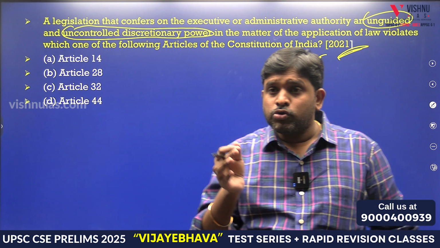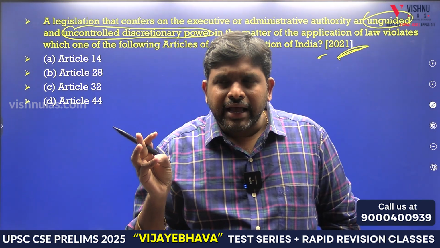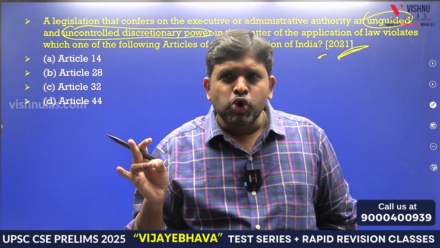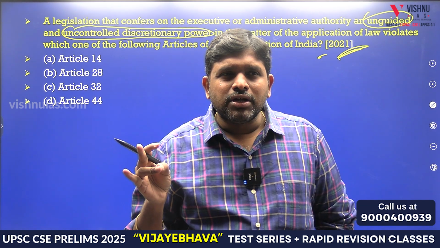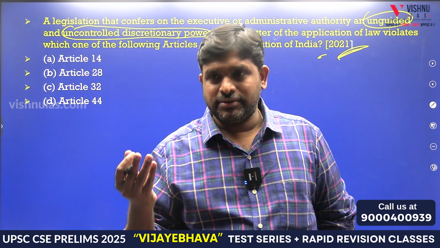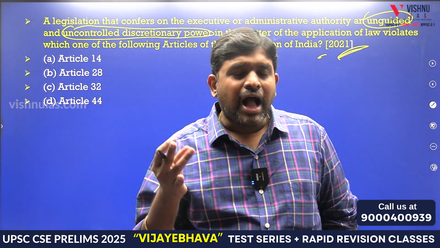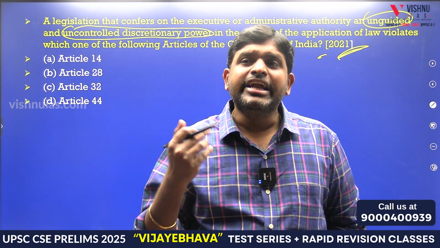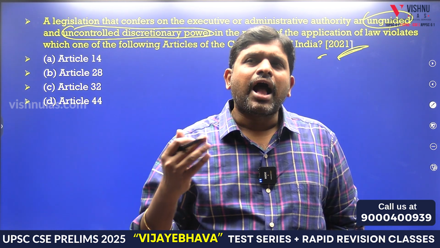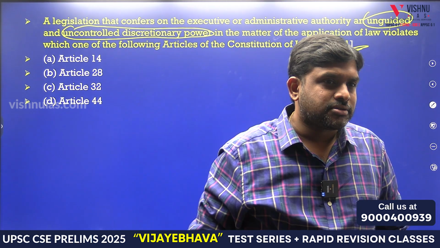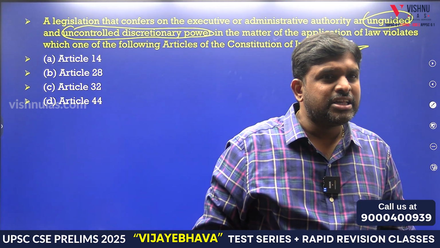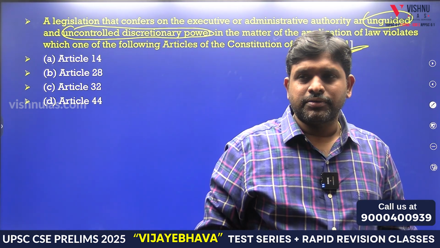Few times we have to understand the words also. Unguided, uncontrolled will lead to what? Unguided, uncontrolled will lead to excessive discretion.